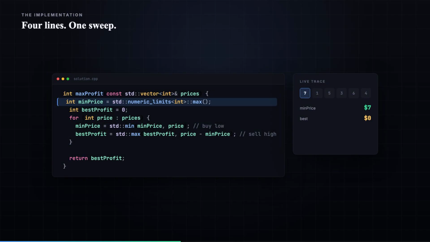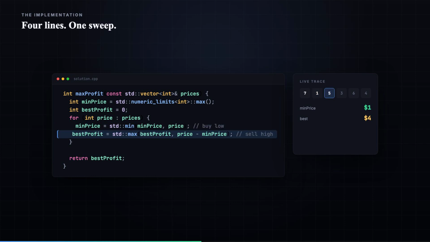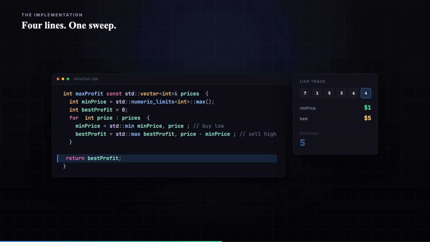Here's the whole algorithm in 4 lines of C++. We track minPrice, starting at infinity, and best, starting at 0. For every price, minPrice becomes the smaller of itself and today's price, the cheapest buy so far. Then best becomes the larger of itself and price minus minPrice, the best sale today. After the sweep, best holds the answer.